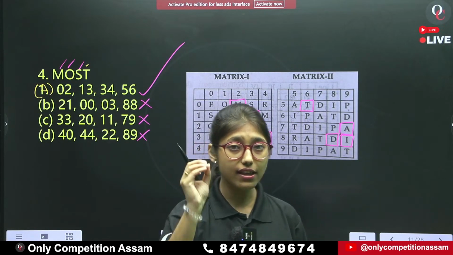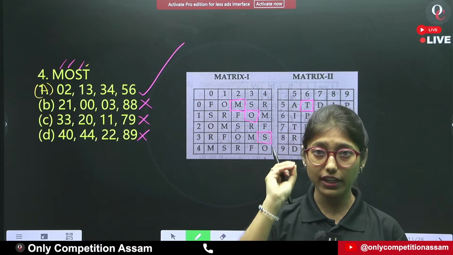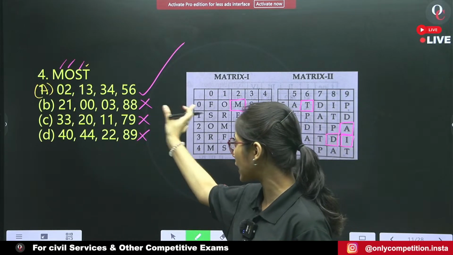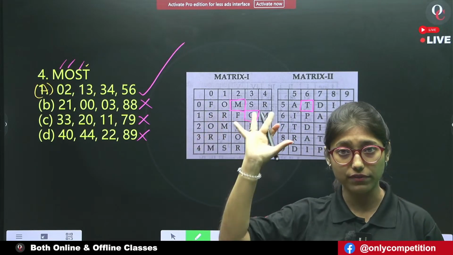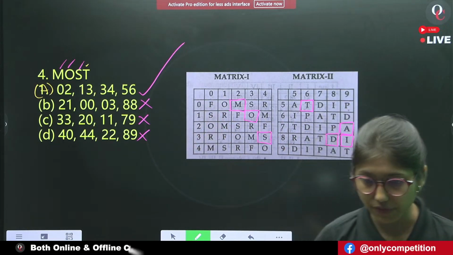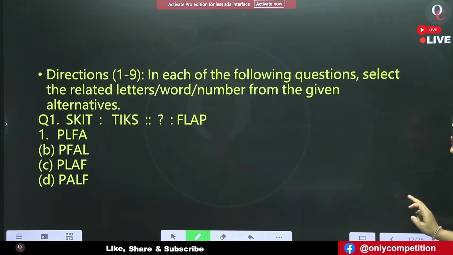In the last number only we can identify, but still I am just checking the numbers. 0, 2, 1, 3, 3, 4 and 5, 6. Okay, fine. Now can we move to the next question?